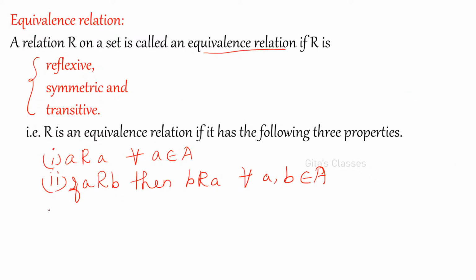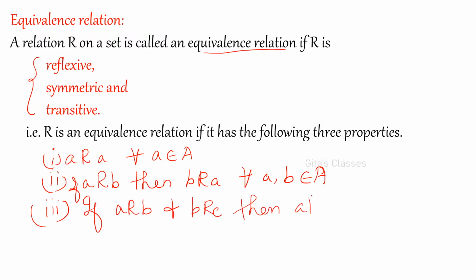So the third condition is if A is related to B and B is related to C, then A is related to C for all A, B, C in the set A.